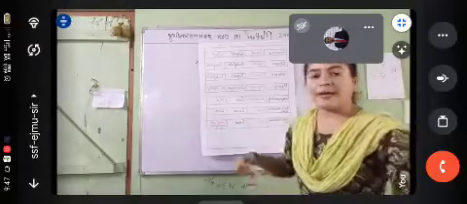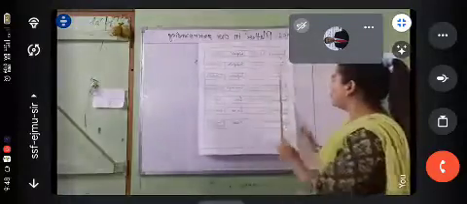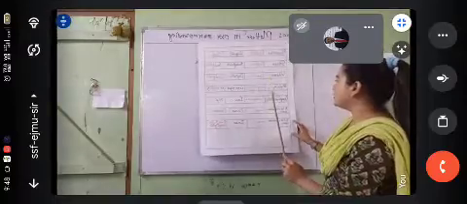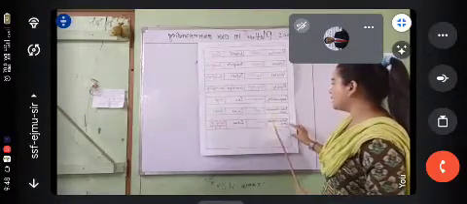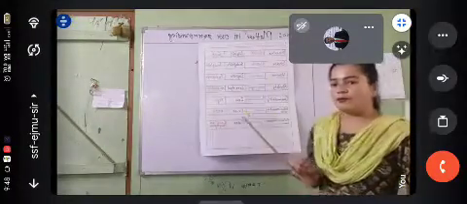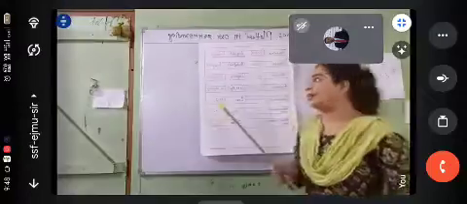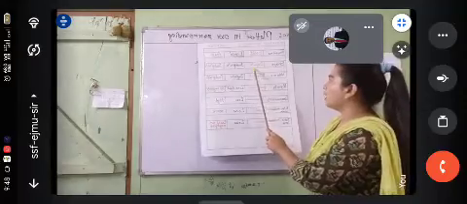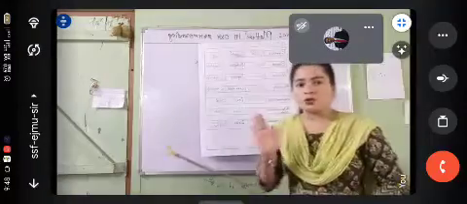These different states have different properties. These are some of the properties: shape, volume, rigidity, compressibility, intermolecular space, and intermolecular force of attraction, between these three: solid, liquid, and gas. If we talk about solid, it has a definite shape, but in liquid there is no definite shape.